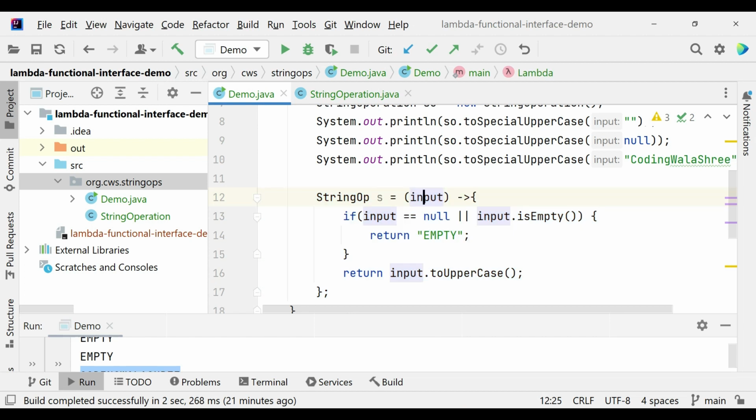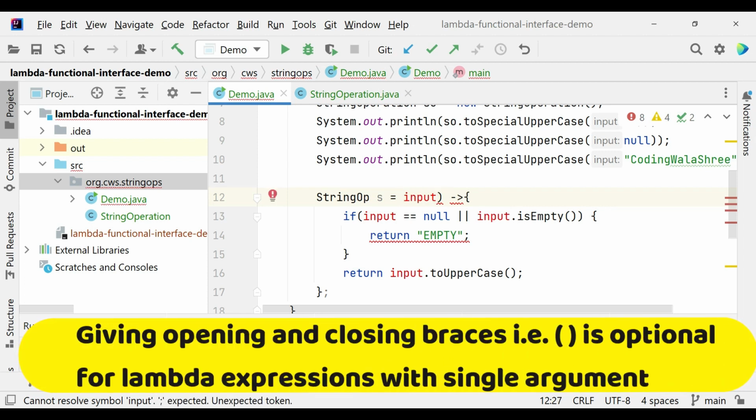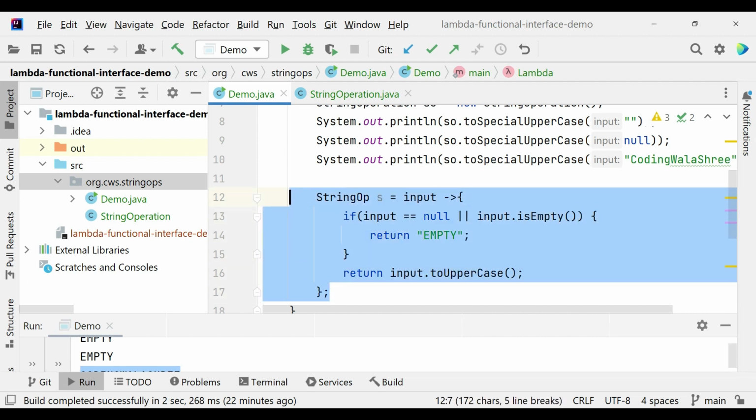Now the Java 8 compiler even allows you to optimize this further, okay? So you can even get rid of the opening and closing parentheses, because we simply have a single parameter to the function. If you have multiple parameters, then you need to provide opening and closing parentheses and a list of parameters. So pretty much simple, right?